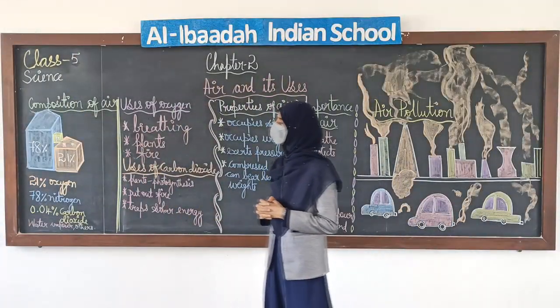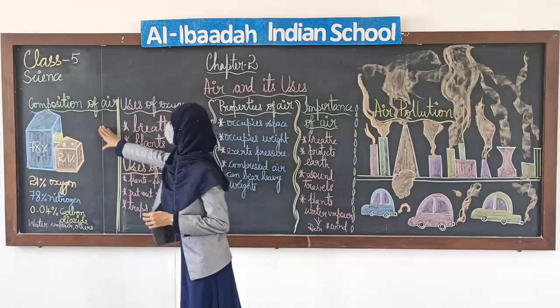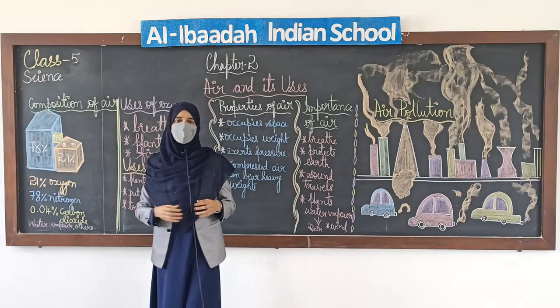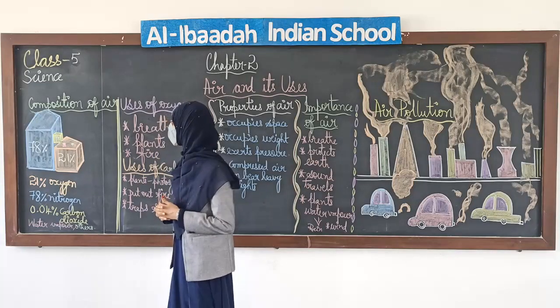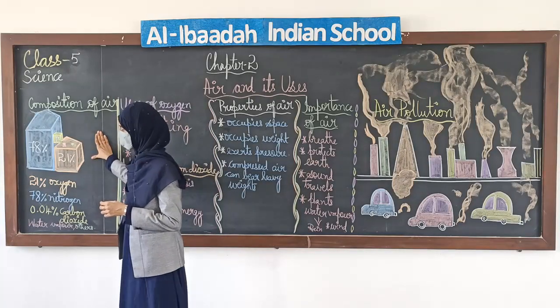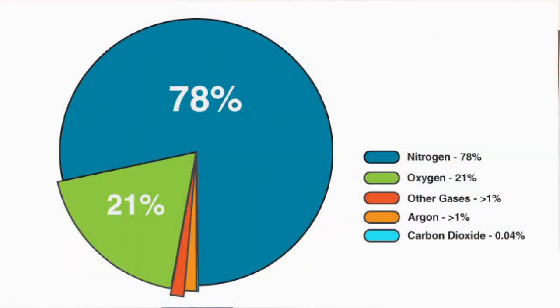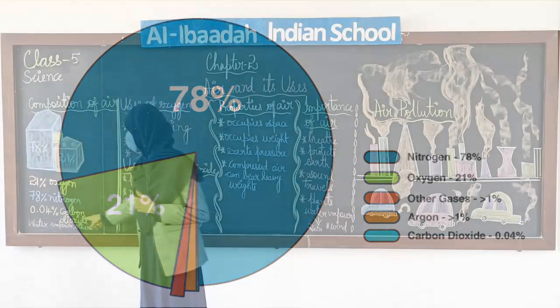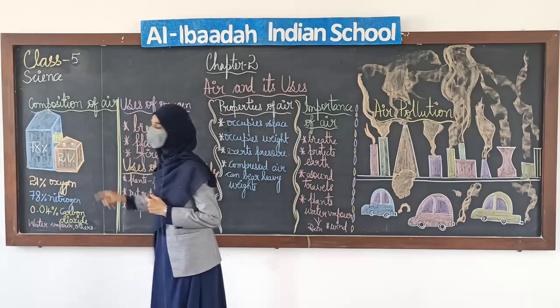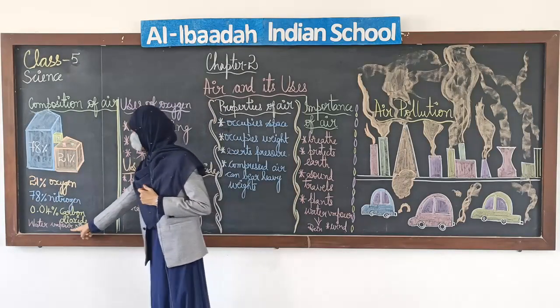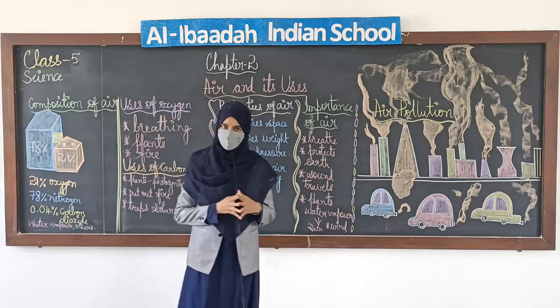So, now we are going to study what are the different gases which are present in the air. Okay? Composition of air. See here what I have written. There is 21% of oxygen in air, okay, 78% of nitrogen, 0.04% of carbon dioxide, and there are very minute particles of water vapor and other gases.